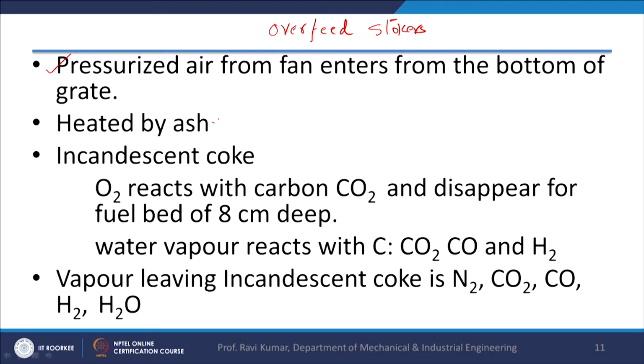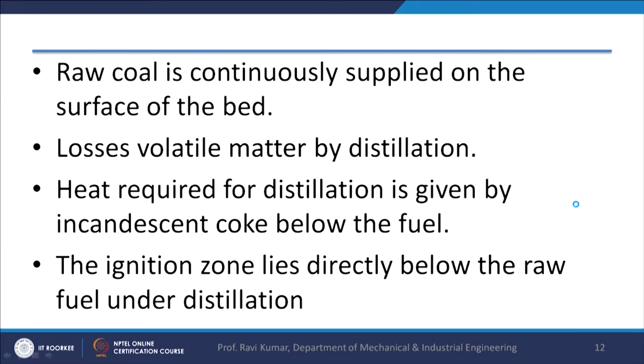The air is heated by the ash. There is incandescent coke over the layer of the ash. So oxygen reacts with the carbon to form carbon dioxide, over a fuel bed of about 8 centimeters deep. Water vapor also reacts with the carbon, and they form carbon dioxide, carbon monoxide, and hydrogen is also liberated. The raw coal, as I mentioned earlier, is continuously supplied on the surface of the bed. Volatile matter is released by distillation, which takes place when the hot air enters from the bottom.